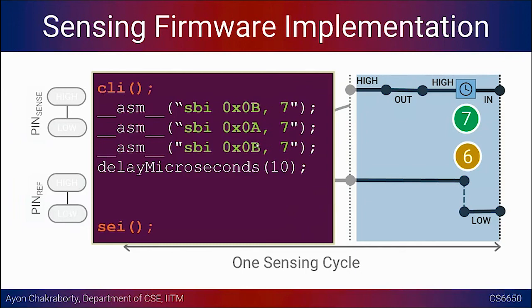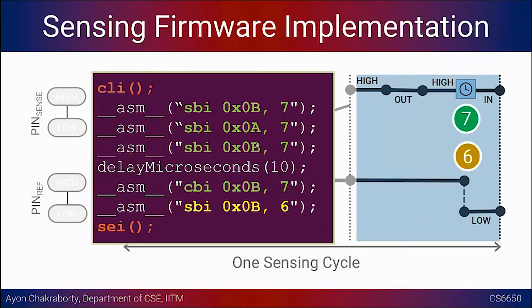Okay, and in the meantime, after that you can set the pin as input mode and the pin number 6 as low, right? Because now we are proceeding to the next cycle. Before that, we want to make sure that the top pin, or the P sense, is charged, and the bottom one, meaning the pin reference, is set to low. Okay, and then again repeat this over time.